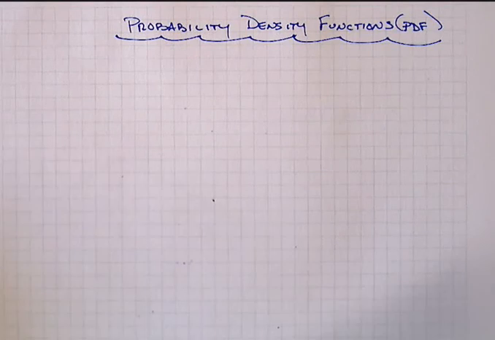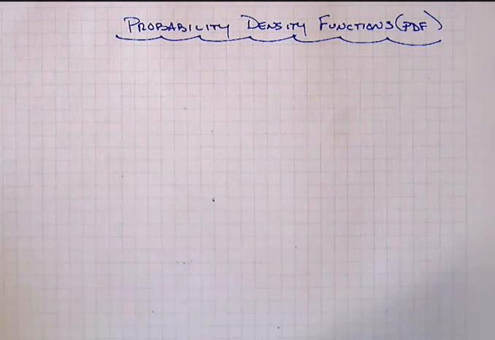Probability density functions are to continuous random variables as probability mass functions are to discrete random variables. Oh, that's a mouthful, right? The idea here is that the continuous random variable is now a real number that could take on any value, even though it might be between specific ranges, it might have an infinite number of decimal places, right? And probability density functions describe the relative frequency of that variable taking on something in a range rather than a discrete specific number. Oh, wait a minute, that's still kind of confusing.